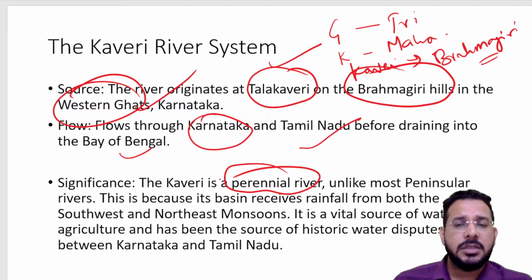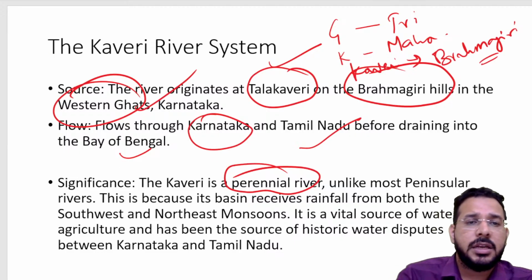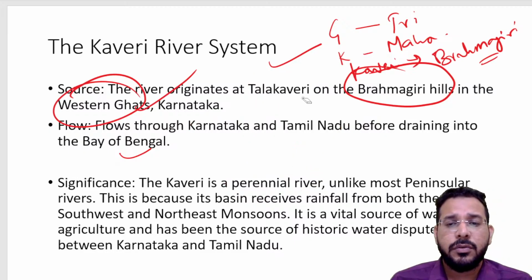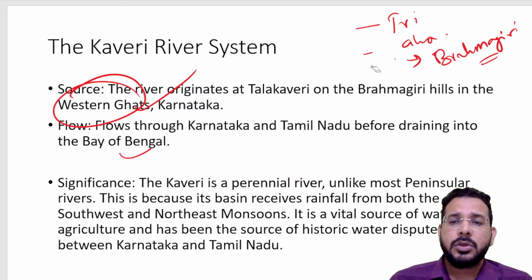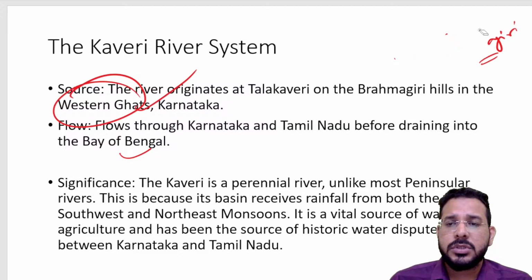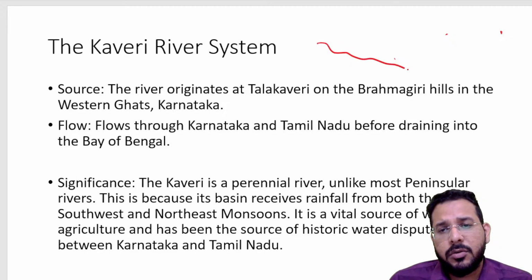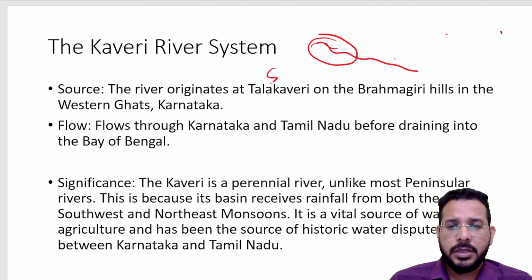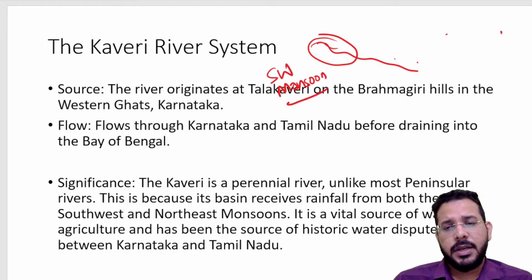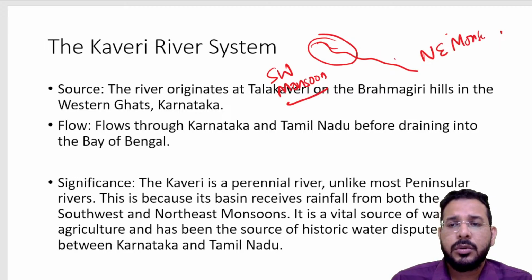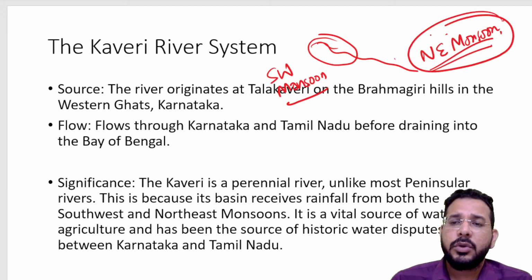Kaveri river is also a perennial river. Perennial river means one which flows throughout the year. So you might ask, sir, how is a peninsular river perennial? The answer is that the northern part of the Kaveri river gets water during the southwest monsoon season, whereas during the retreating northeast monsoon, Tamil Nadu receives rainfall during winters.